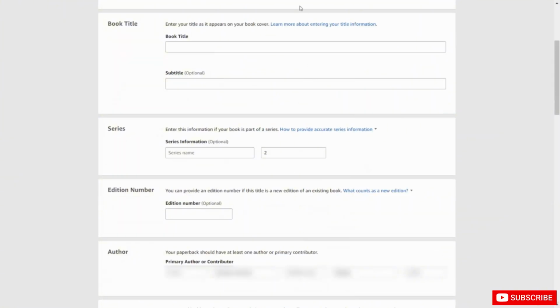Welcome back. Now, one of the things that you can do in order to promote your ebook is to put it into another format, and Kindle makes it very easy to do that. All you'll need to do is to come into your book detail area, and you're going to notice that there is a link here that says Create Paperback. You're going to click this link, and all of the other information should be the exact same as it is in your Kindle book.